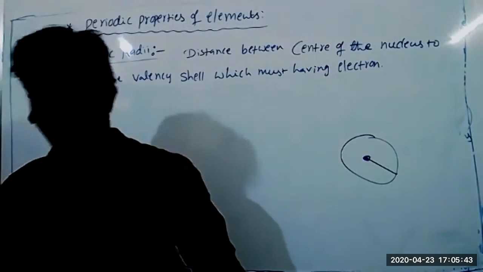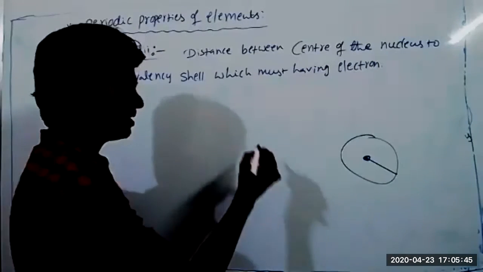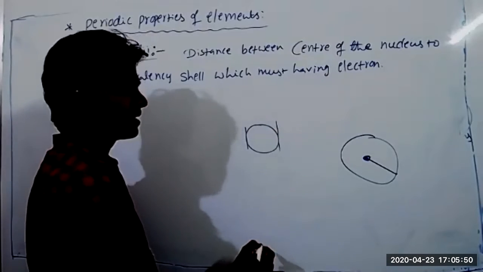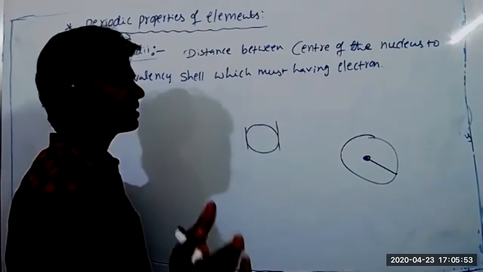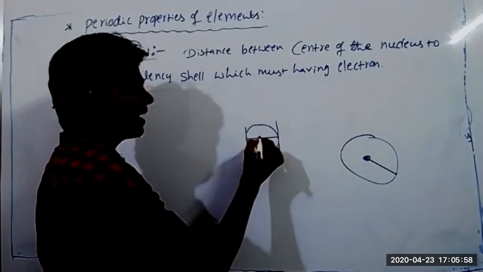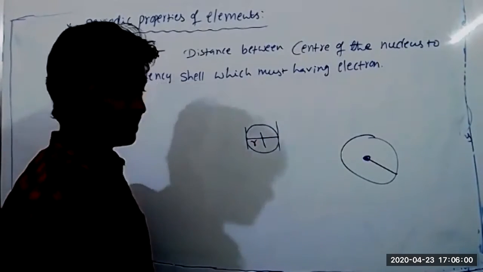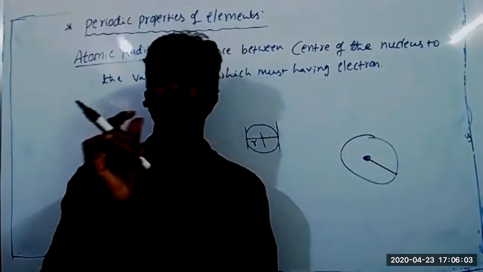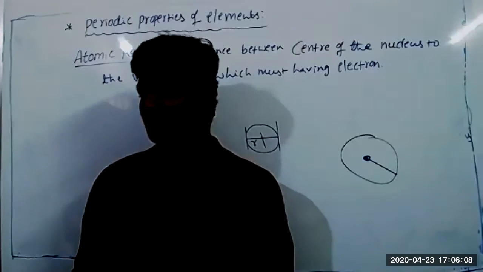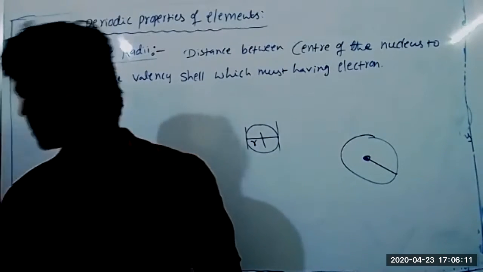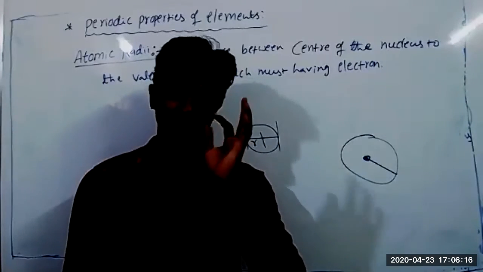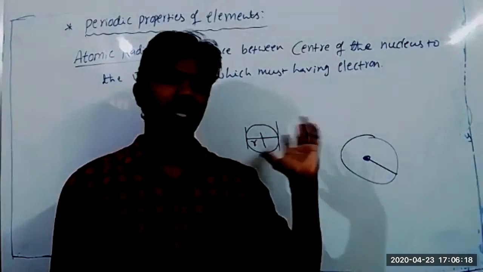If it is any cricket ball or any circular object, we can calculate its radius very easily. First of all, with the help of a screw gauge or vernier calipers, we can find its diameter, and half of this diameter is the radius. If the object is visible, if it is somewhat big, we can find its radius very easily. But an atom is very small and invisible. It is not possible to see it even with the help of microscopes.